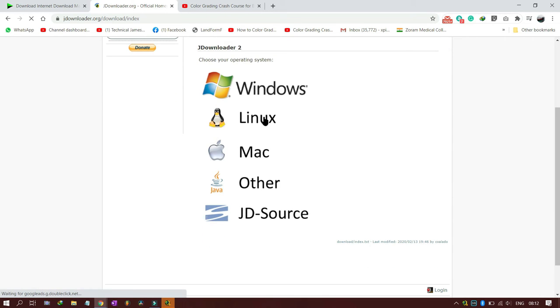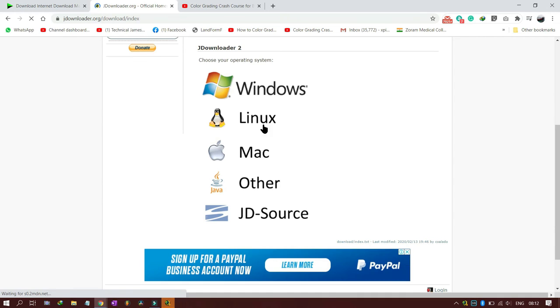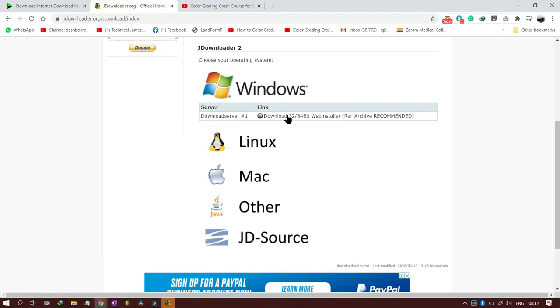Now out here it is showing you the formats. It is available in various flavors: Windows platform, Linux, Mac, others, and JD source. I want Windows because mine is a Windows computer. This is one file for both 32-bit and 64-bit. In my previous videos also I told you the 32-bit system has now become obsolete, and for slow computers maybe they will be using 32-bit software, old systems, old processors, and 64-bit is what is used today.